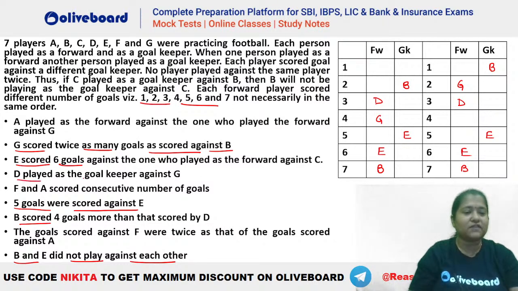Now it is also given D played the goalkeeper against G. So D has to be the goalkeeper against G. So D will be here. Similarly, in this case also D is the goalkeeper against G, will be like this. Okay.